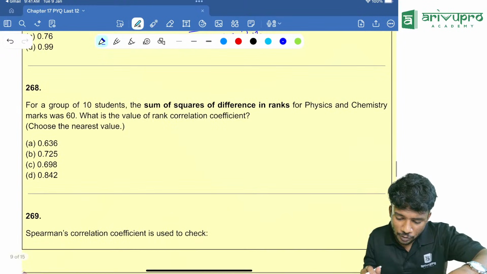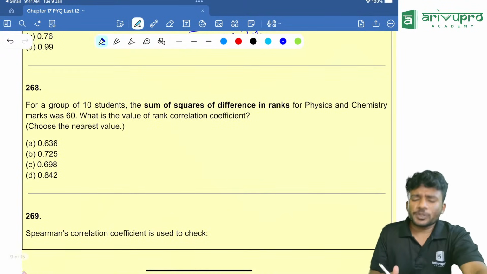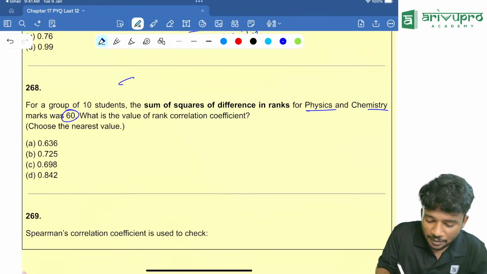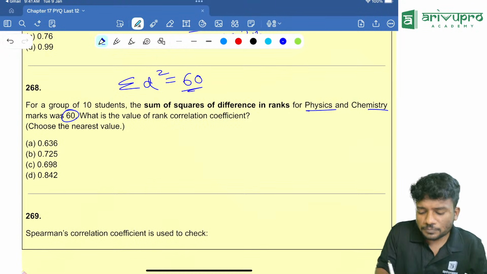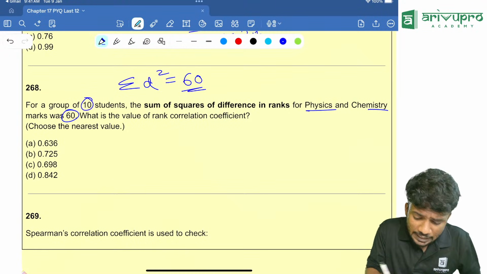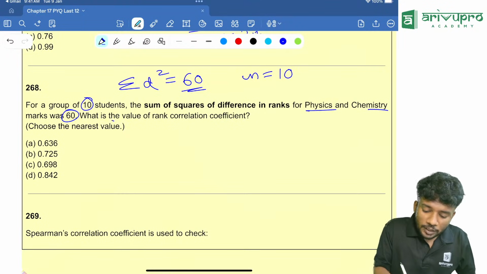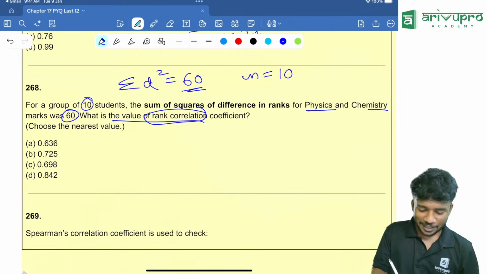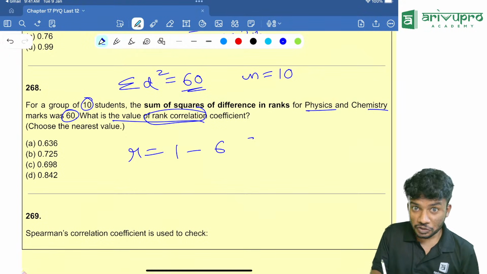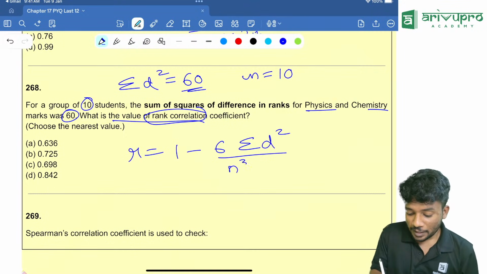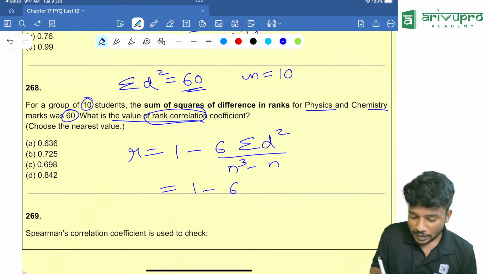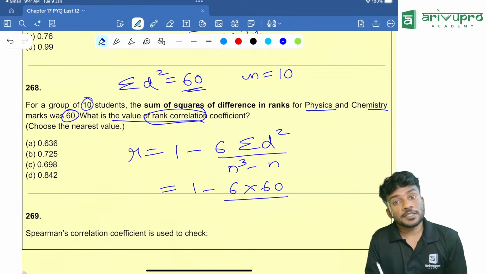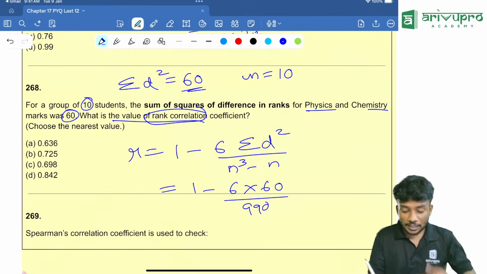Next question, another good question, people. For a group of 10 students, the sum of the squares of the difference in ranks for physics and chemistry was 60. That means sigma d square is equal to 60. N is equal to 10. What is the value of the rank correlation coefficient? Direct question. What is the formula for the rank correlation coefficient? R is equal to 1 minus 6 sigma d square divided by n cube minus n, which is equal to 1 minus 6 into 60 divided by n cube minus n. N is 10. 10 cube is 1000. 1000 minus 10 is 990. Take your calculator, people.